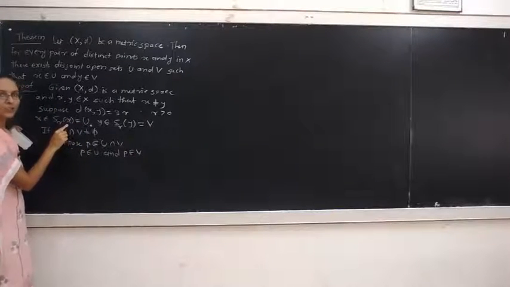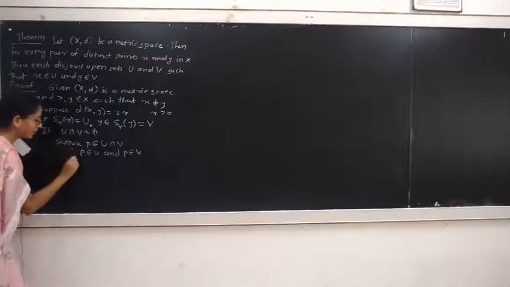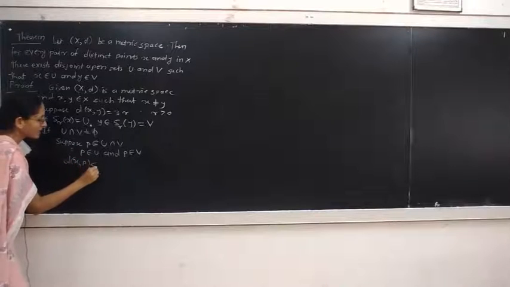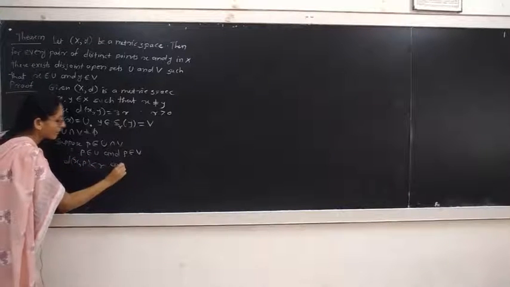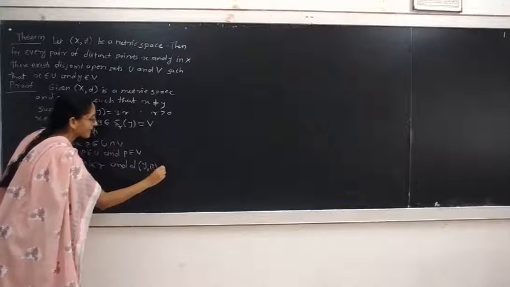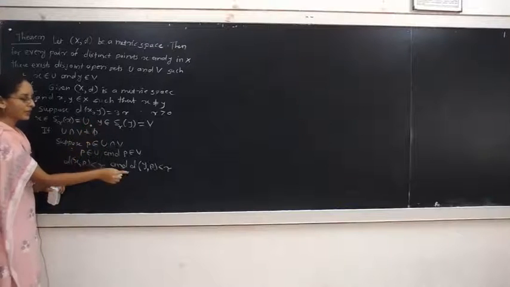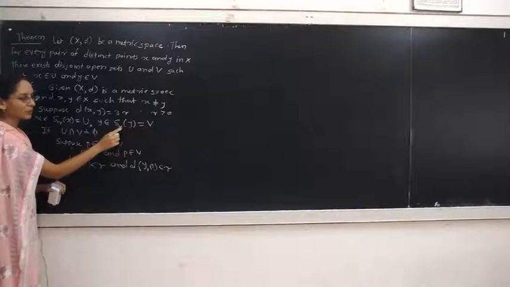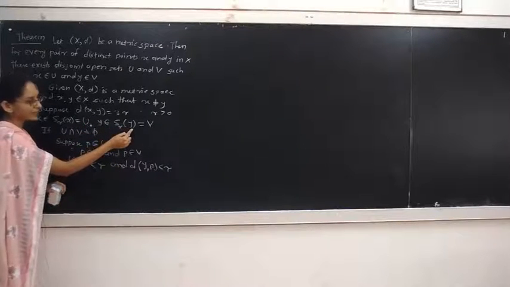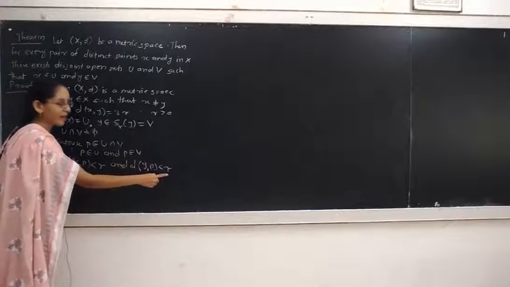Therefore, by definition of open sphere, d of xp is less than r. Likewise, P belongs to the open sphere with center y and radius r, therefore d of yp is less than r.